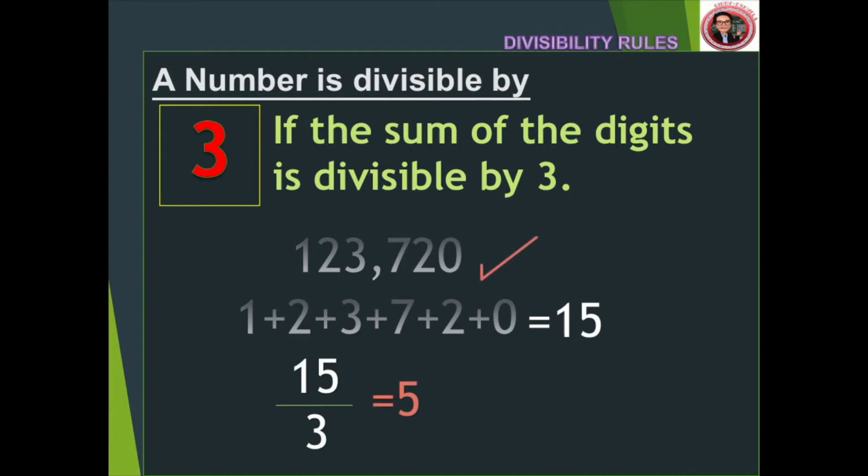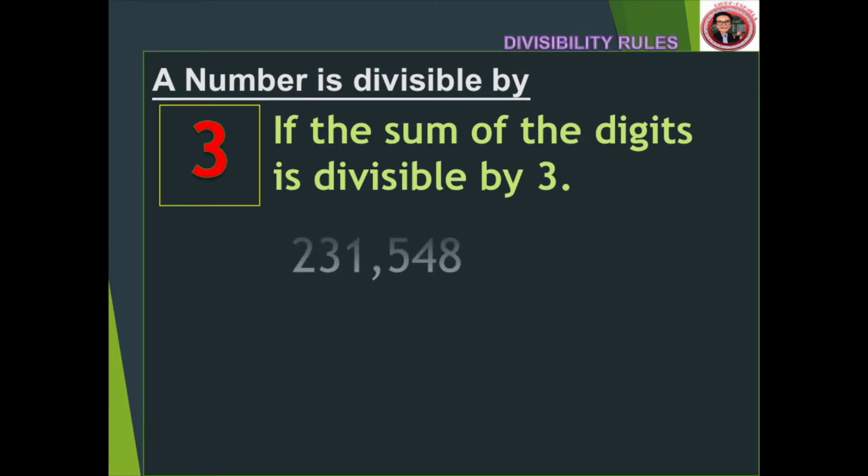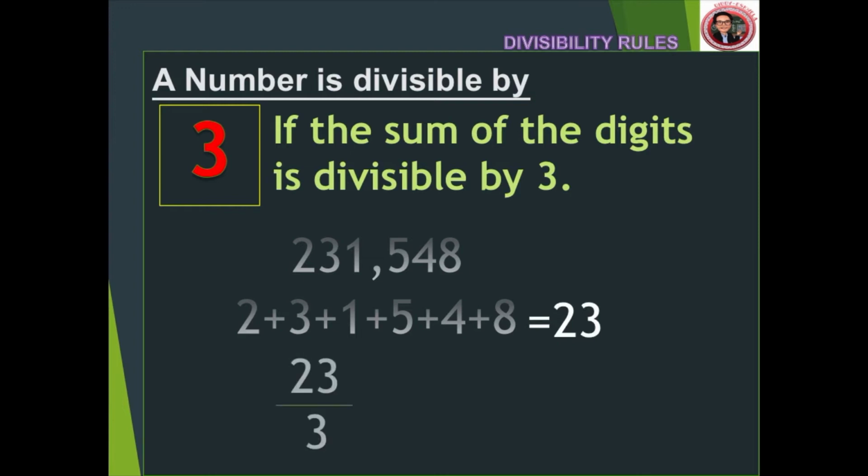How about this number? Let's get the sum. 2 plus 3 plus 1 plus 5 plus 4 plus 8 is equal to 23. 23 divided by 3 will give us a quotient of 7.67, which is not a whole number because it has remainders. So, the original number is not divisible by 3.